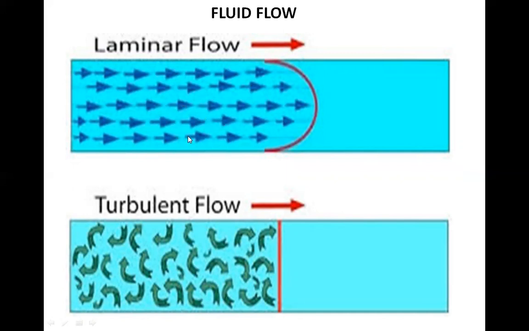In this flow, every particle that passes a particular point moves along exactly the same smooth path followed by the previous particle passing that point. This path is called a streamline. Different streamlines cannot cross each other under steady flow condition, and the streamline at any point coincides with the direction of velocity of the fluid at that point.